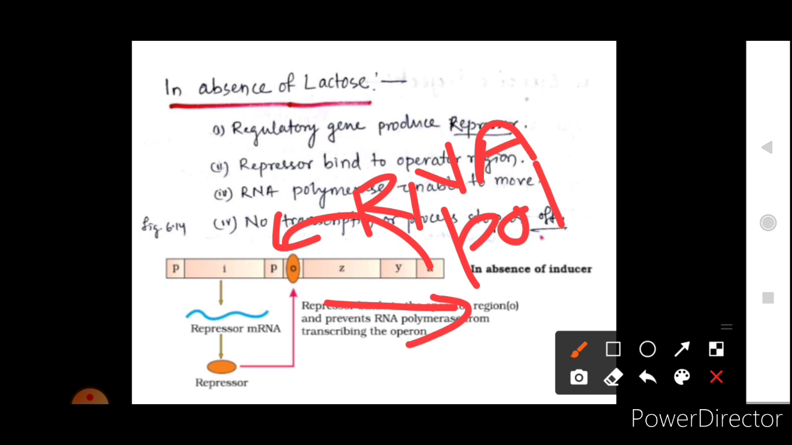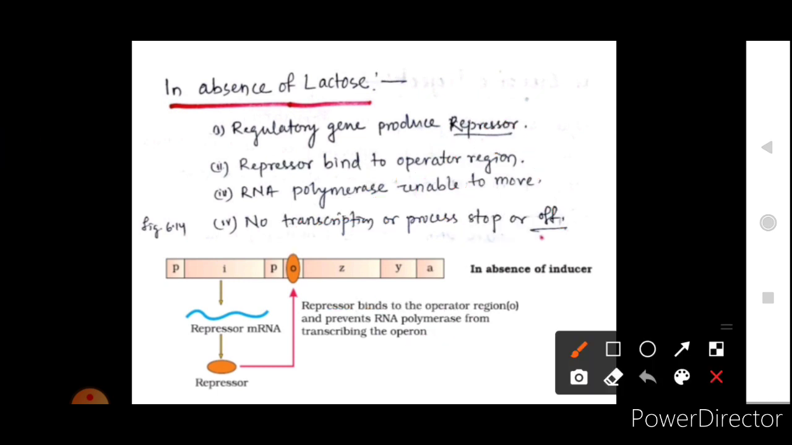Okay, so you have to remember that in the absence of lactose, the regulatory gene produces the repressor. The repressor will bind to the operator region. RNA polymerase will be unable to move in this direction and transcribe the various genes, so no transcription will occur, and the process will stop here itself.